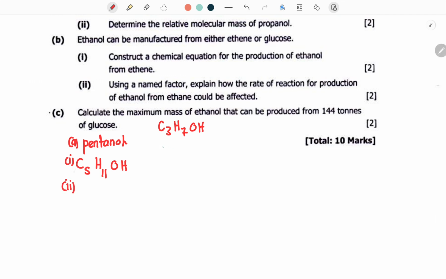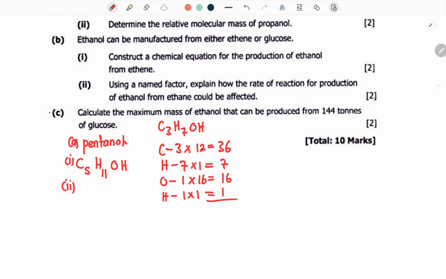So carbon is going to be 3 multiplied by 12. So what is 3 multiplied by 12? It's actually 36. Then hydrogen, it's going to be 7 multiplied by 1, which is 7. Oxygen is going to be 1 multiplied by 16, which is 16. Then hydrogen is going to be 1 multiplied by 1, which is 1. Then we now add everything in total.